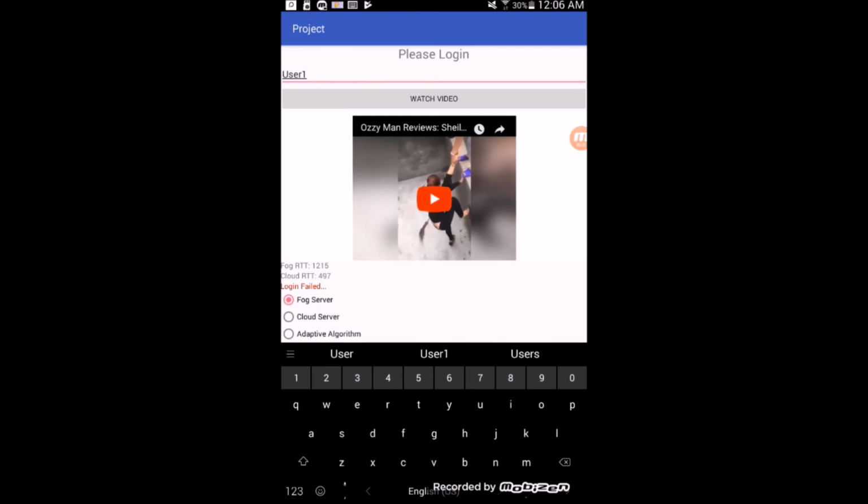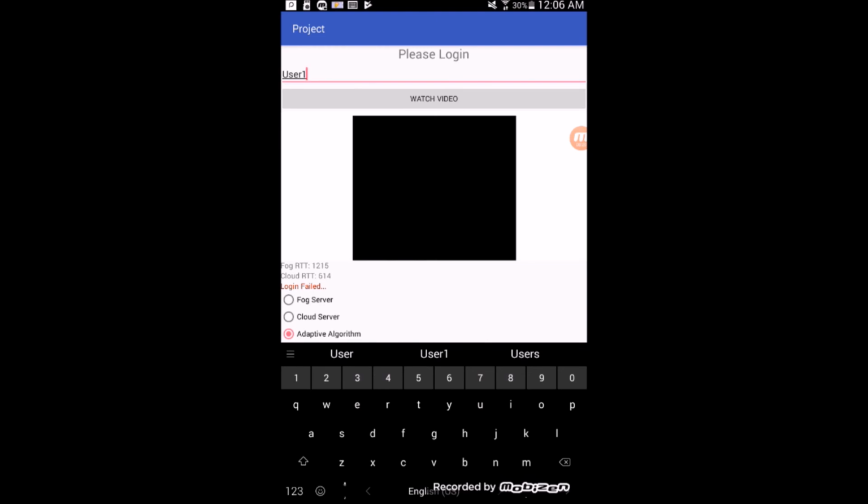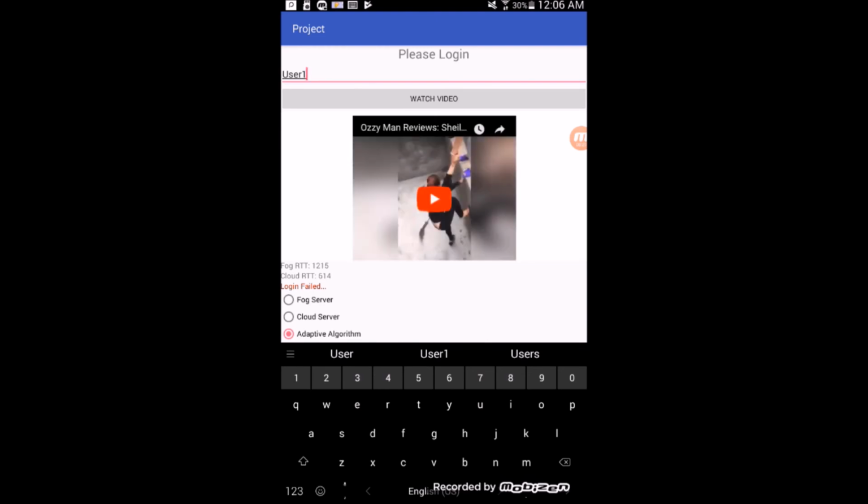To prove that the adaptive algorithm is working, and to also prove that the cloud server or the remote server call is working, I'm going to use the adaptive algorithm, which will automatically choose the lower round trip time, in this case the remote server. So let's do that, and you can see it says using remote, and the login failed again. So I'm going to actually prove a successful login.